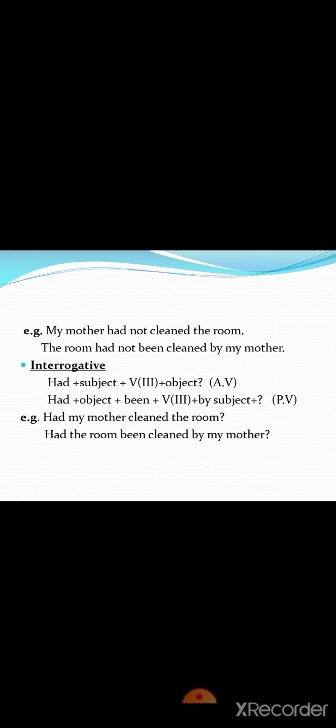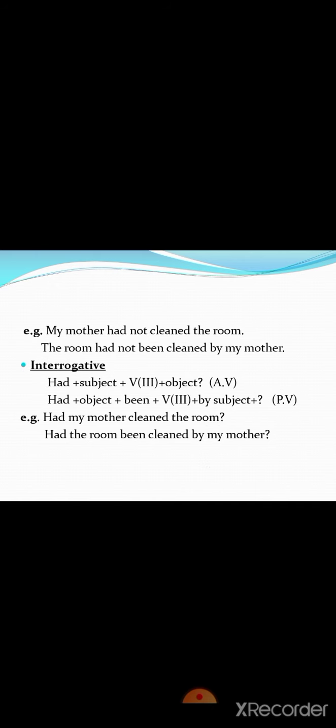For interrogative, we have had plus subject plus third form of the verb plus object plus question mark. For the passive voice, had plus object plus been plus third form of the verb plus by plus subject plus question mark. For example, had my mother cleaned the room? Passive voice, had the room been cleaned by my mother?